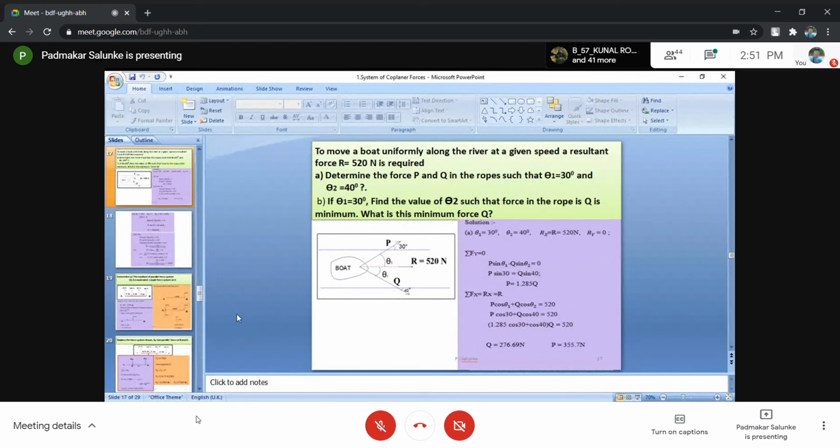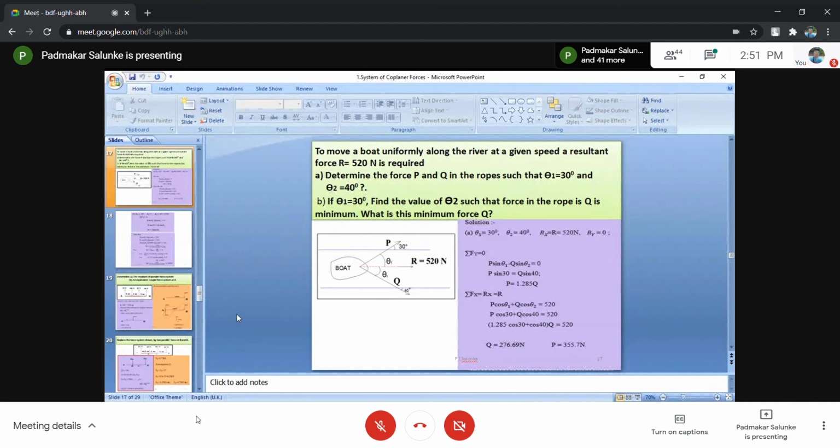These forces P and Q you have to apply in such a way that, if force P becomes maximum, the boat will turn in that direction. If force Q becomes maximum, the boat will turn to that side, or it will strike that bank. The boat must move exactly at the center, and you have to take care of that. And the resultant must be maintained equal to 520 Newton.